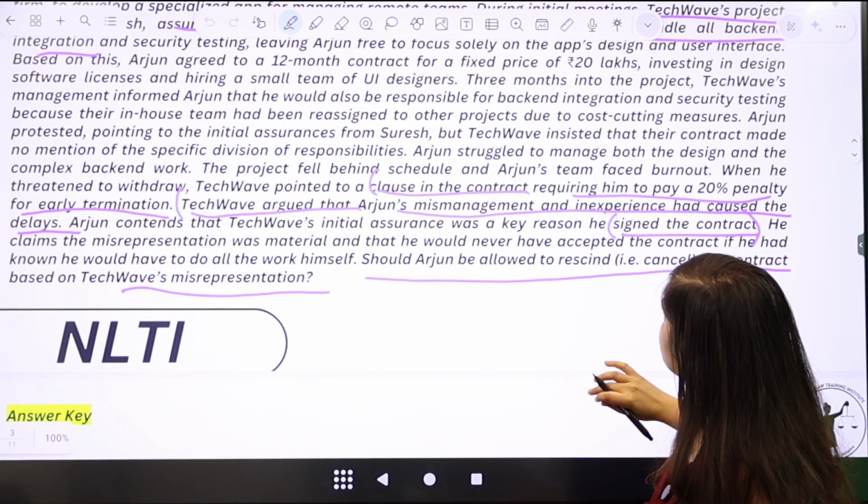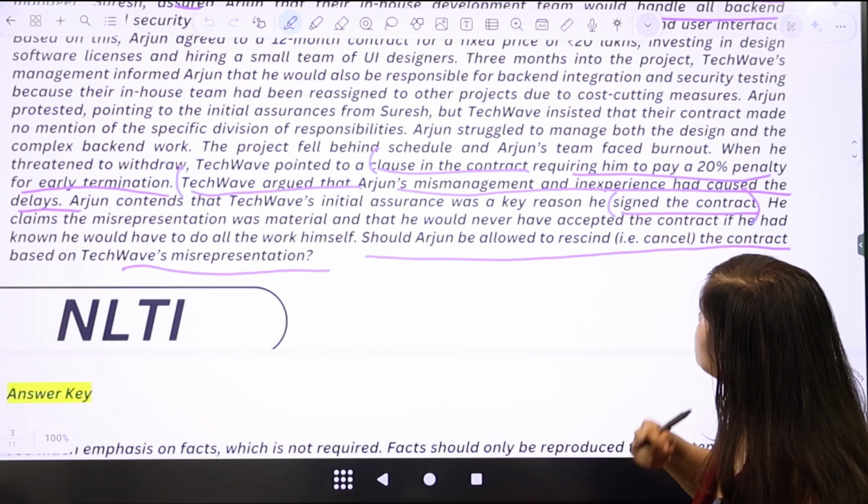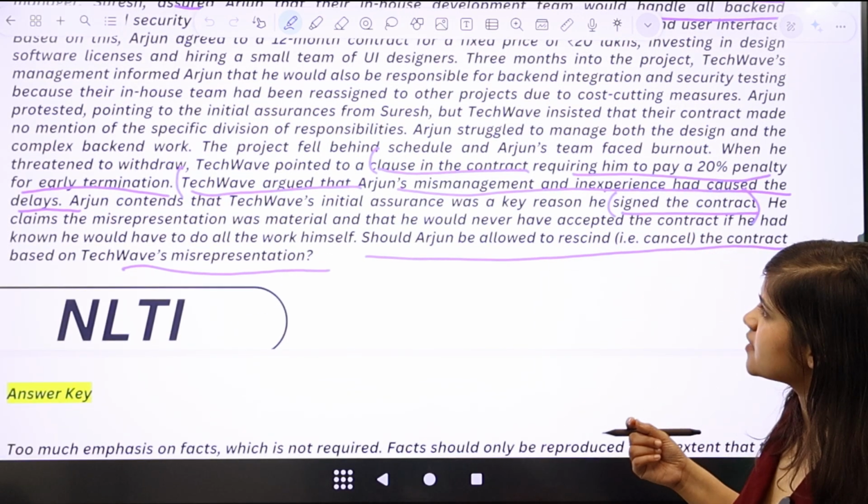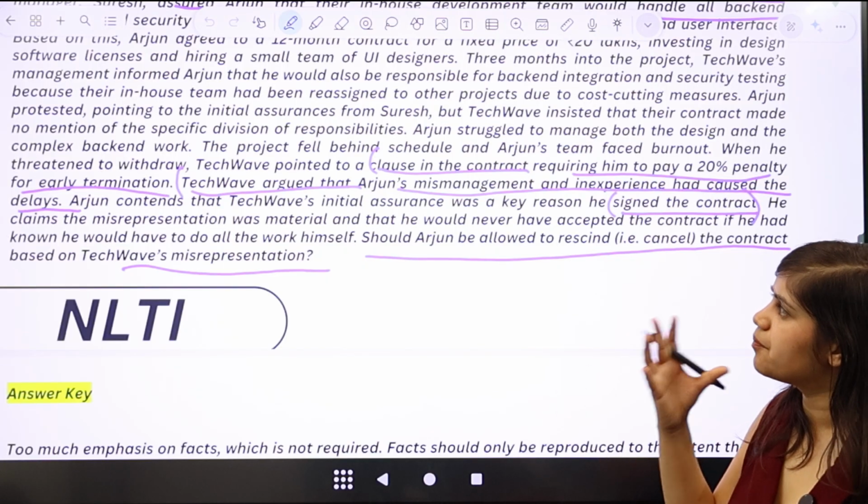And that is why it's important that we talk about this counterclaim in the first place, so as to then make a complete answer.